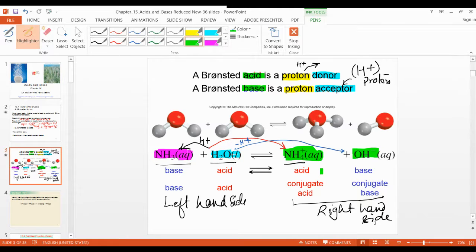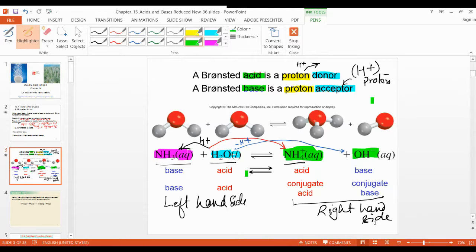You cannot say that NH4 is a conjugate acid of water. No, it's not similar. NH4 is similar to NH3. One nitrogen, one hydrogen, and one oxygen, one hydrogen looks like water. So this is how to identify which one is the base and what is its conjugate, and which one is the acid and what is its conjugate.